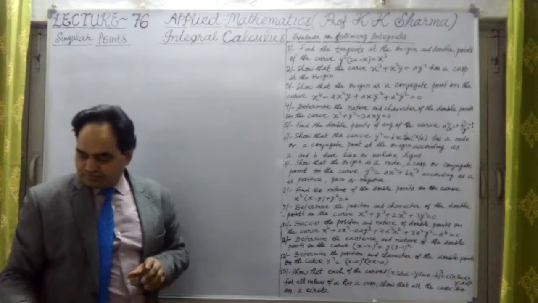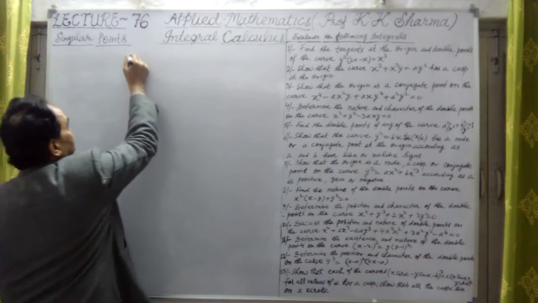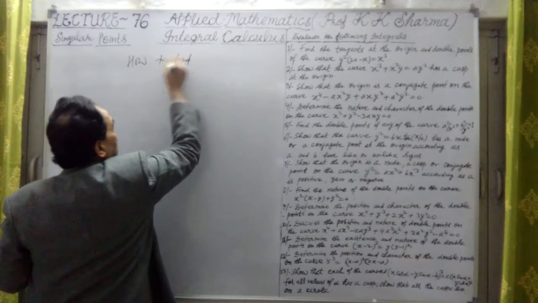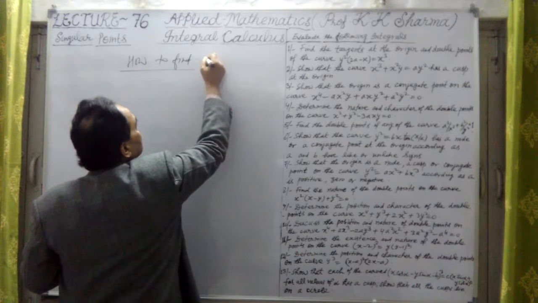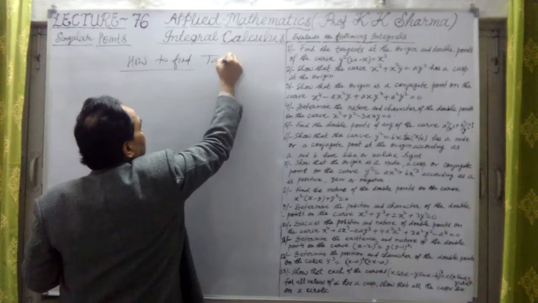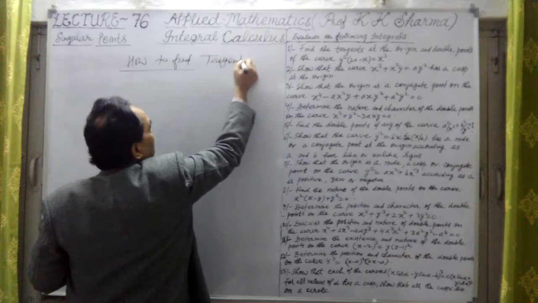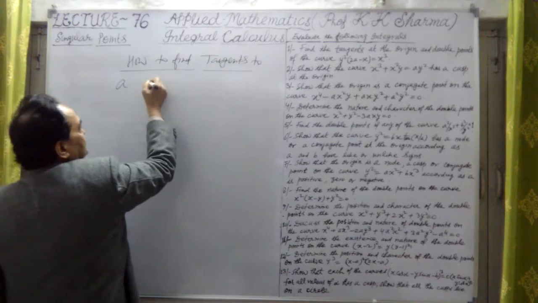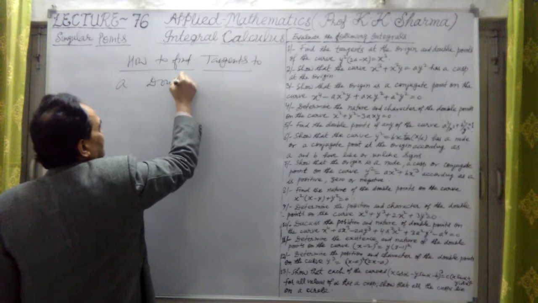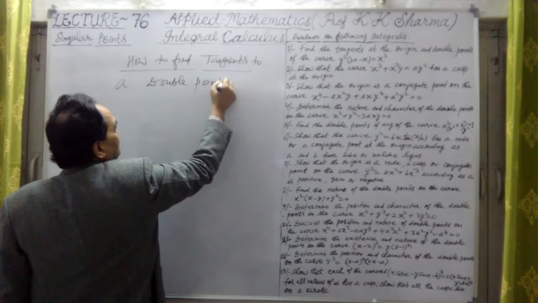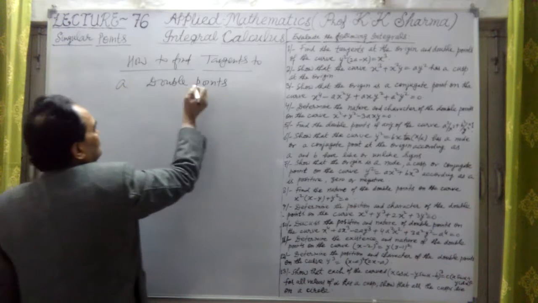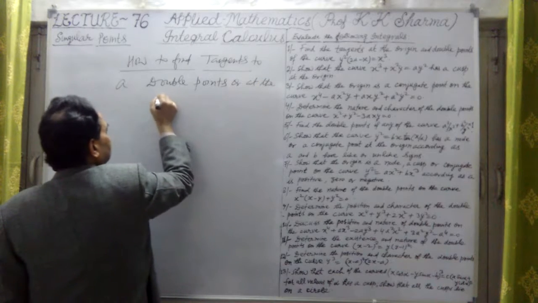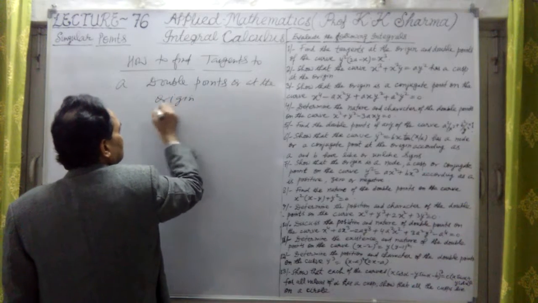Tangent to a double point or at the origin. How do we find out this?